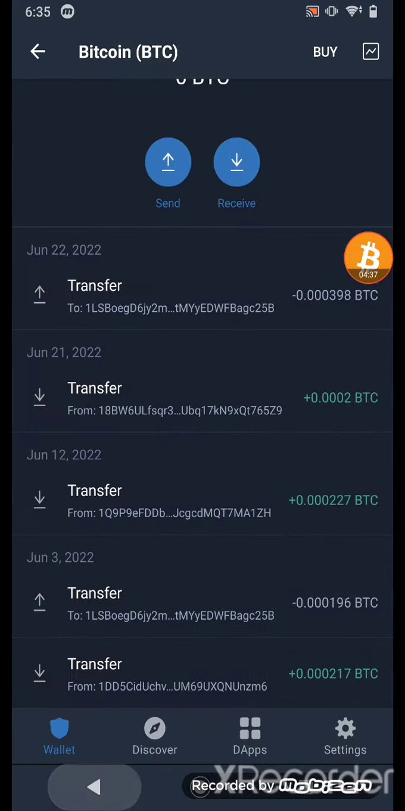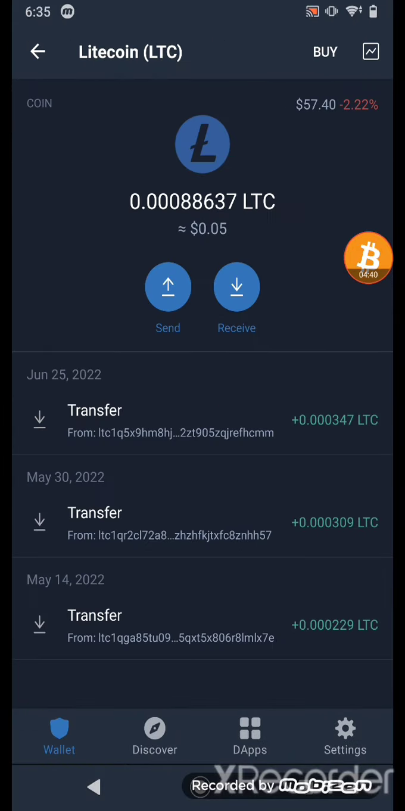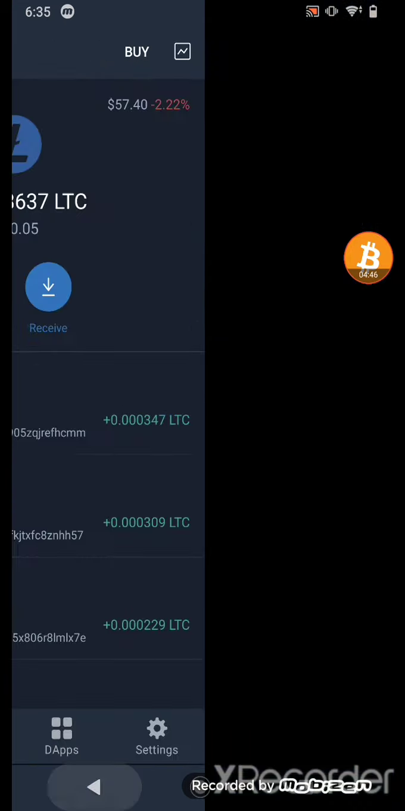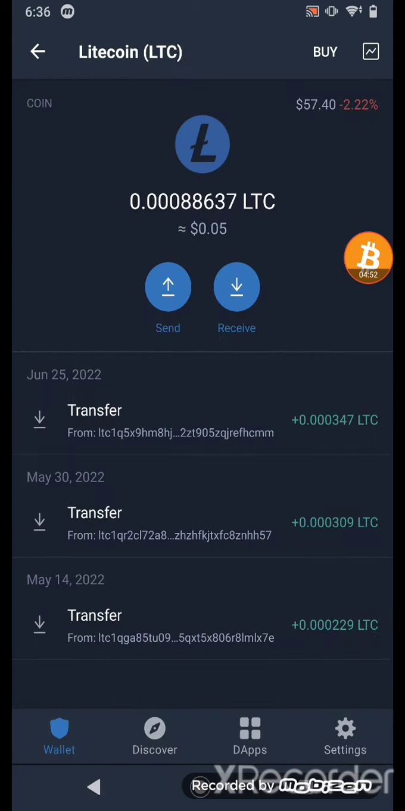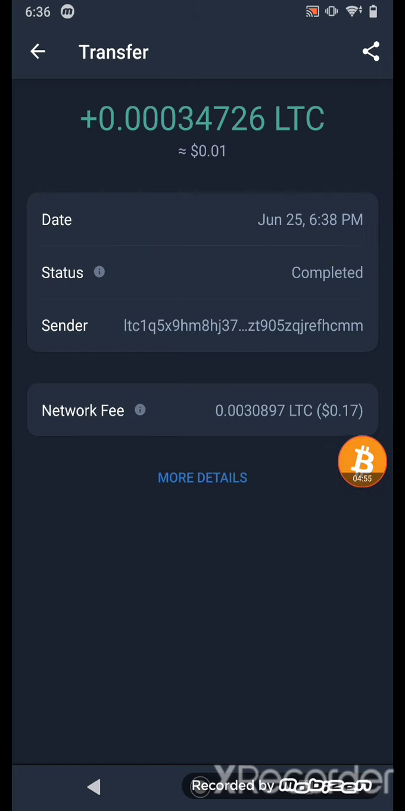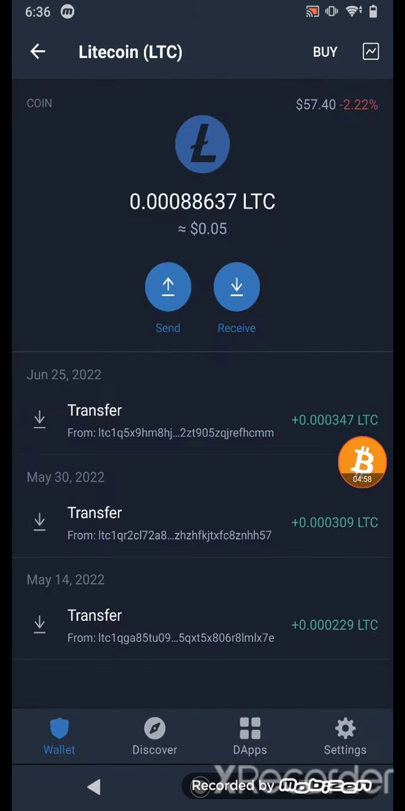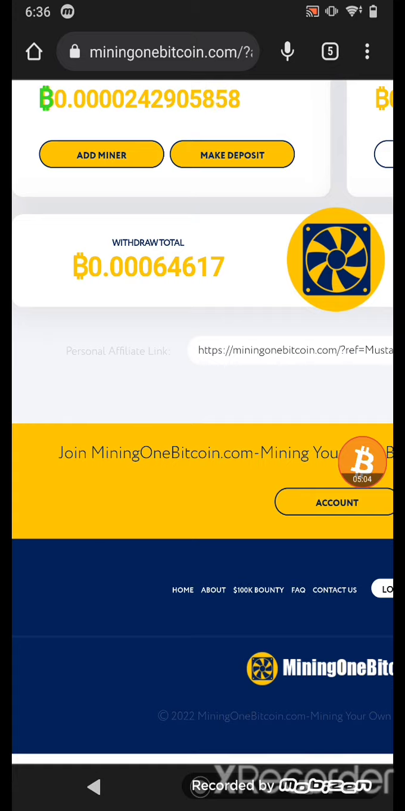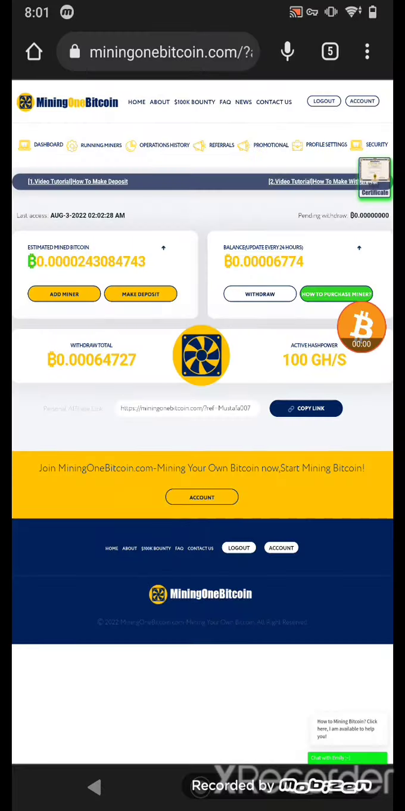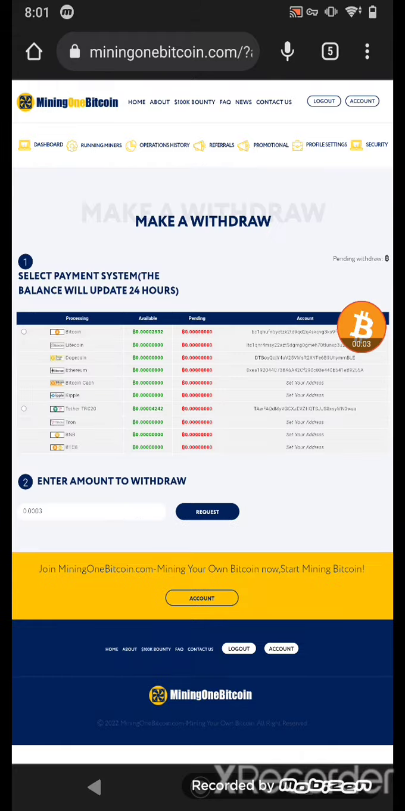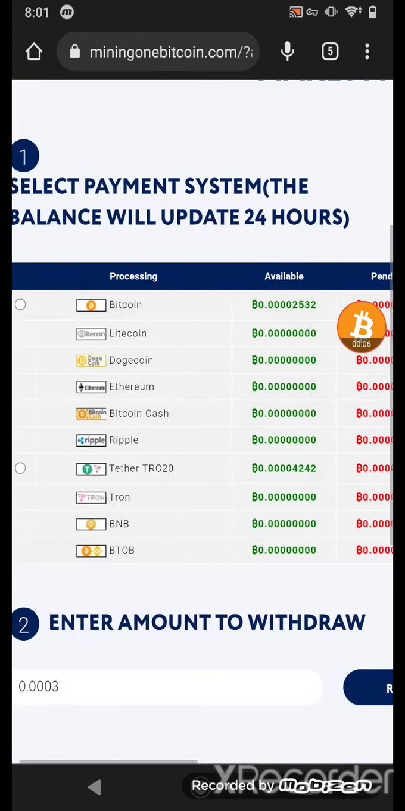It's a 100% safe website. For Litecoin, I made a withdrawal two times from that website, and it paid me instantly to my Litecoin wallet address in my Trust Wallet. This website is 100% legit and pays me, and after I receive the withdrawal, I'll share with you the withdrawal proof of this website. Okay guys, you can see no pending amount right now.